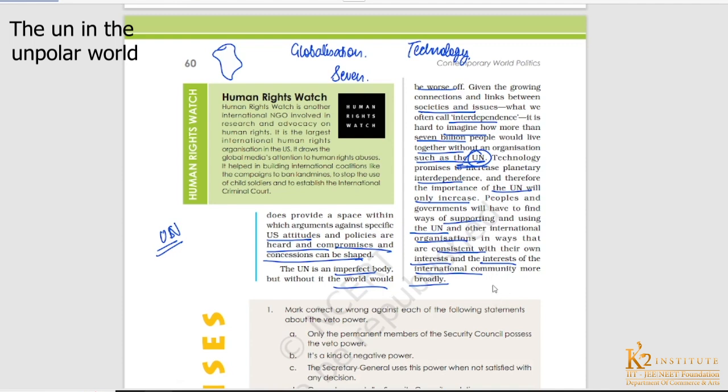So now what is the option that the countries are left with? So we cannot criticize the UN. Definitely we can raise our concerns regarding the structure and regarding the reforms, but definitely we cannot criticize the UN. Okay, what can the governments of different countries do? So the governments of different countries can actually try to bring some ways that are consistent with their own interest, and the interest of the international community as well. So all the countries, all the major political parties will have to come together, will have to